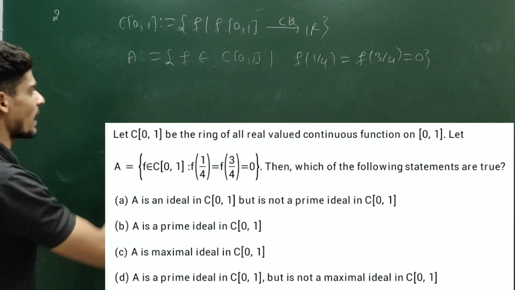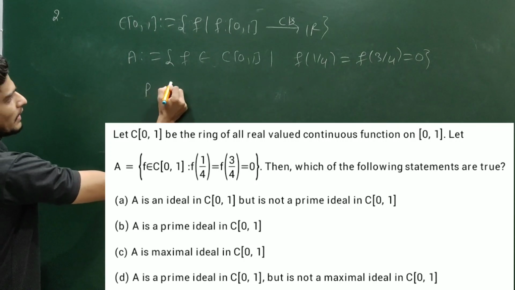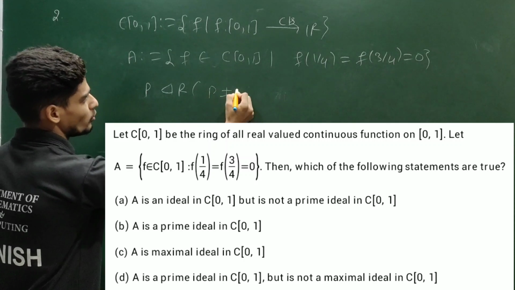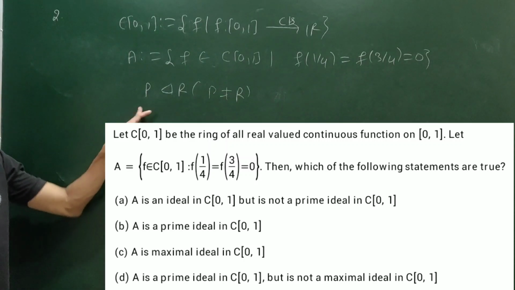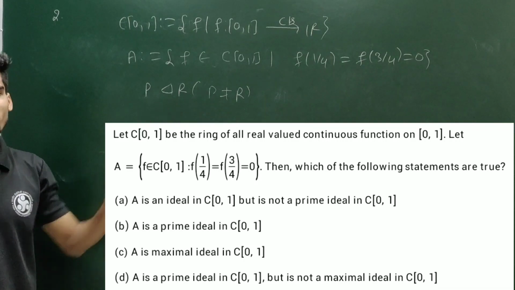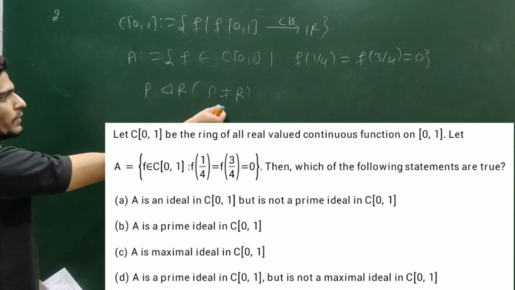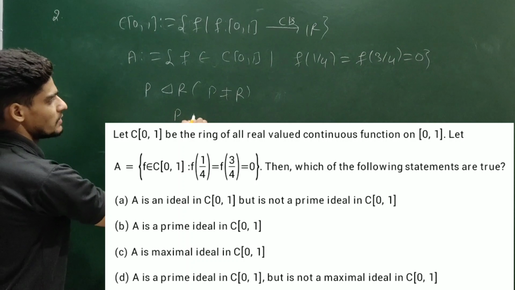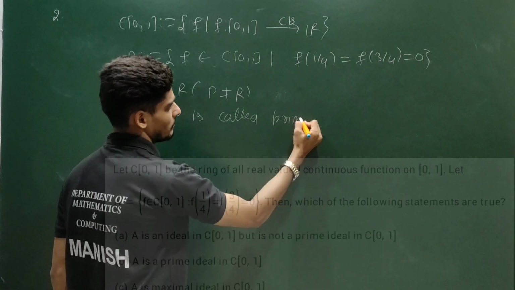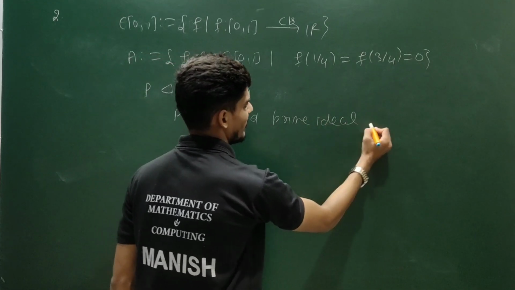Let me write the definition of prime ideal. Let P be an ideal of R where R is a ring and P is not equal to R. So first your ideal should be proper ideal. You cannot choose improper ideal in case of prime ideal. So your ideal should be proper ideal. This P is called prime ideal